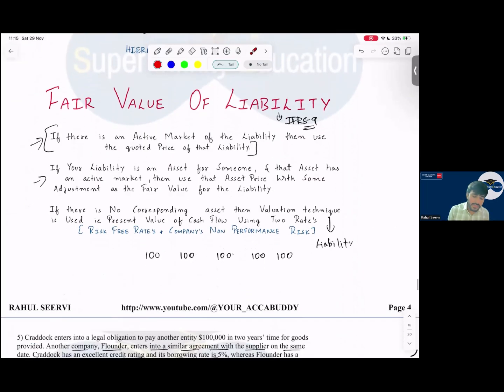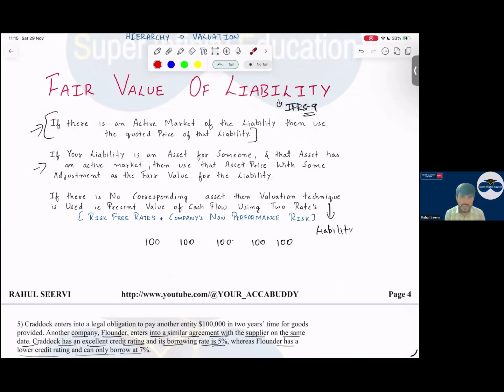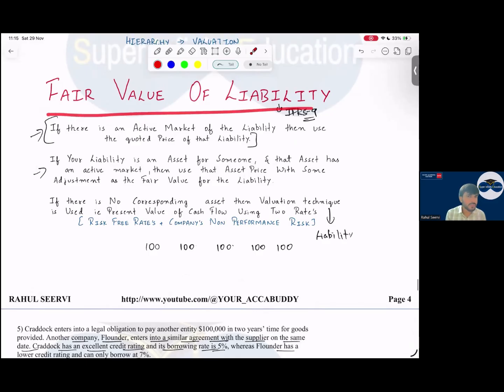Then fair value of the liability, rarely tested as mentioned. Sir, how do we calculate the fair value of the liability, which we have used in IFRS now? Now, did you get a link or not? In fair value, what do we do? We take the value and we discount it. Yes, sir. If there is an active market for the liability, then use the quoted price. If any liability is listed, if I say I've issued a bond today and these bonds are listed on the stock market, I'll consider that as the fair value of the liability. Yes, sir. That is the reason you can see in IFRS 9 we have seen your debt instruments are recorded at fair value through P&L. Mostly what?